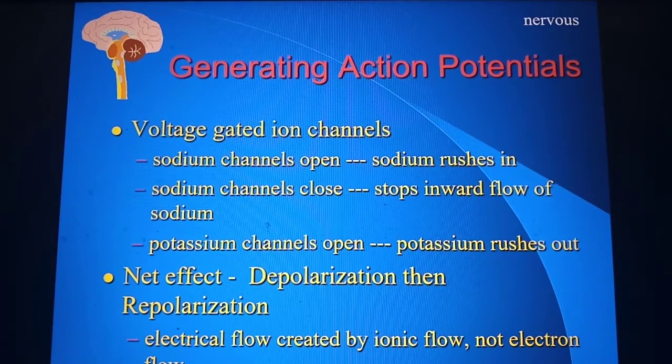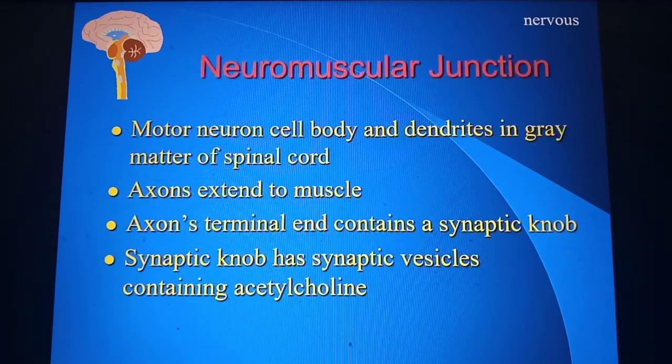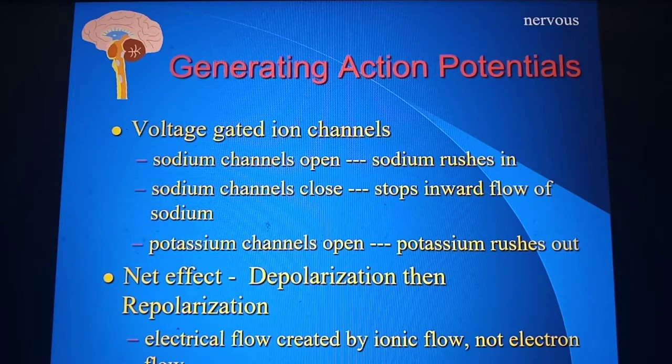So when the action potential is generated, there is movement of sodium and potassium. When there is a conduction, the ion channels open, that is, the sodium channels open. So this allows the sodium to rush inside. This is the first step.